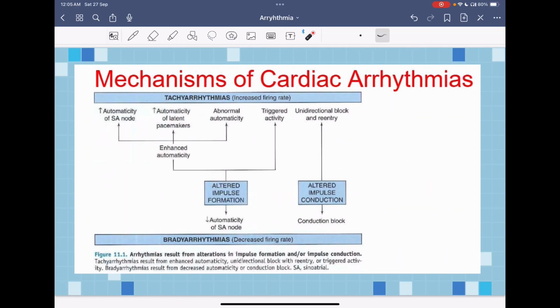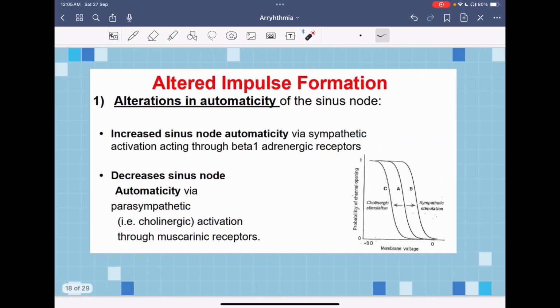The mechanisms behind cardiac arrhythmias can be either a problem in the impulse formation or a problem in the impulse conduction. Altered impulse formation can be due to an alteration in the automaticity of the sinus node or what's known as triggered activity. Sinus nodes can be altered when their automaticity increases or decreases.